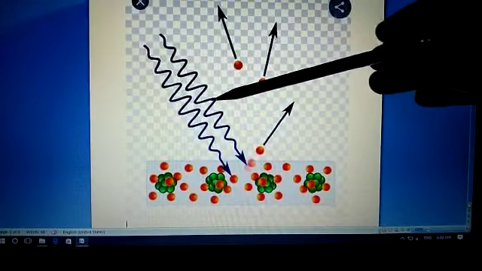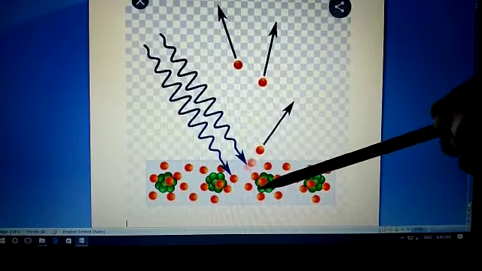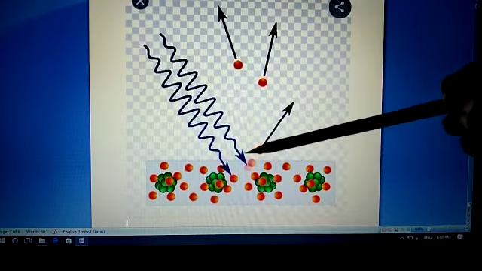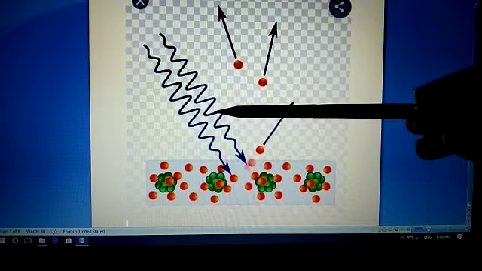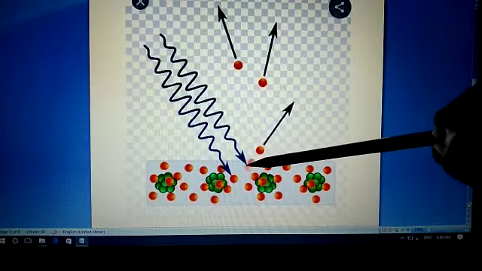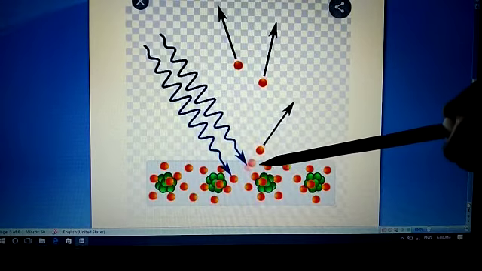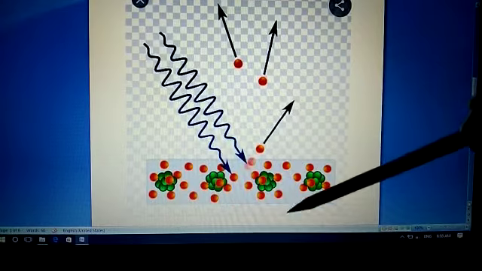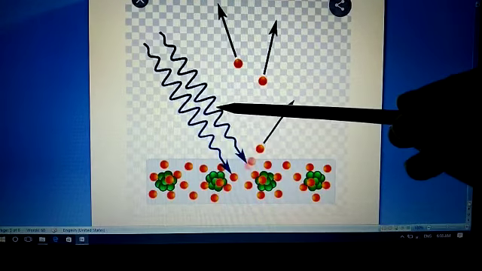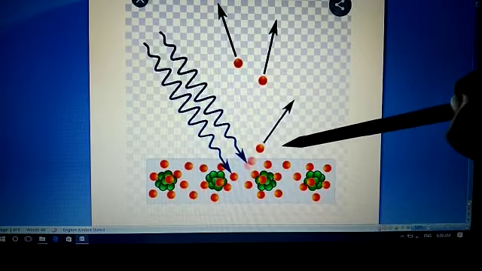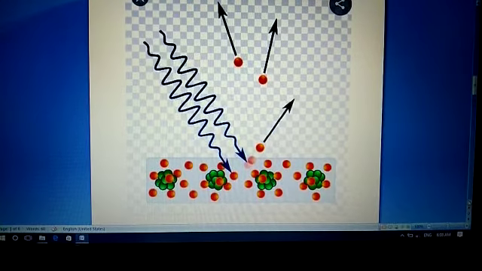Here, if we shine light over a metal surface which has a number of atoms, then the electrons present in different energy shells absorb energy from this light, and if this energy is greater than the binding force of the nucleus over the electrons, then after absorbing this energy, electrons are emitted from the metal surface. This phenomenon, in which a metal surface exposed to light emits electrons, we call the photoelectric effect.